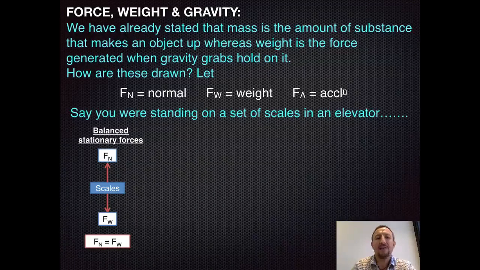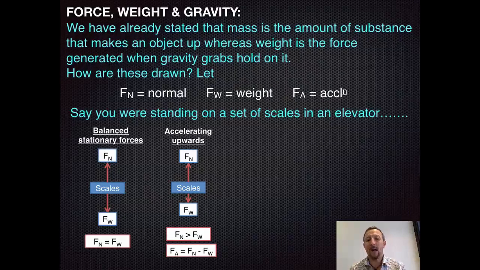If we want to have a balanced stationary force, we will notice that on the scales, we're going to have weight force acting down, and then the scales are going to produce the same force acting up, which is going to be our normal or support force. Hence we get Fn equals Fw, where Fw is the weight force. And that's basically what happens when you stand on your bathroom scales in the bathroom. You've got your weight force acting down and the scales are acting against you.